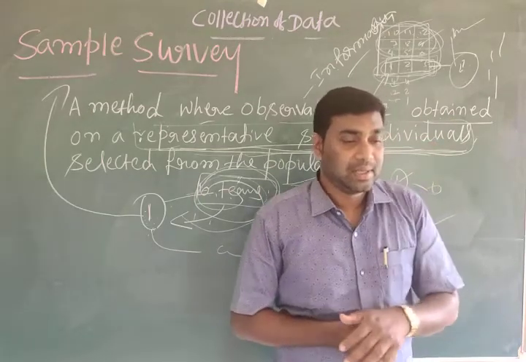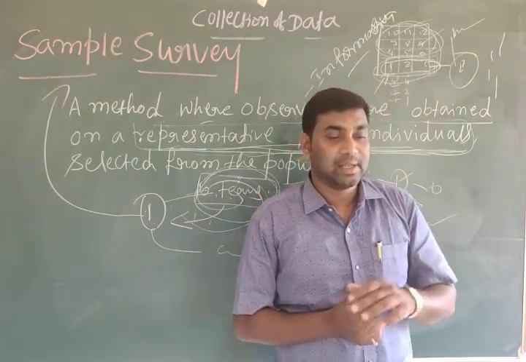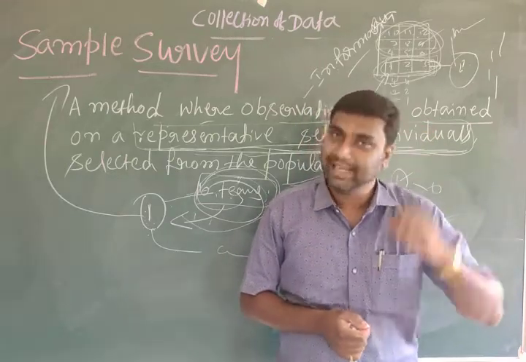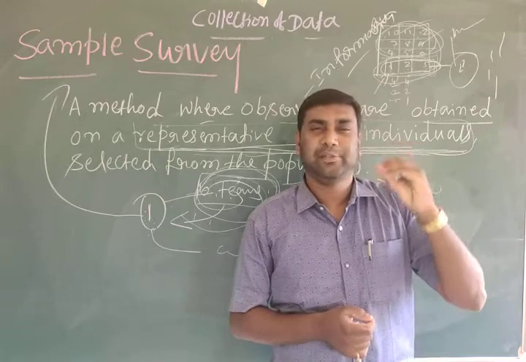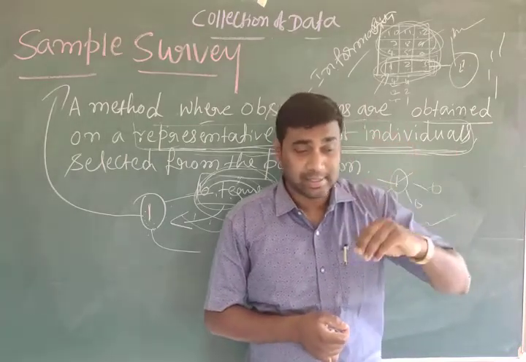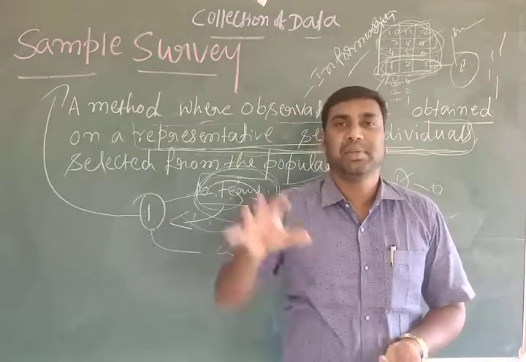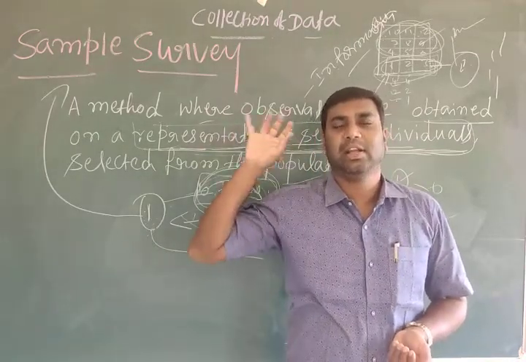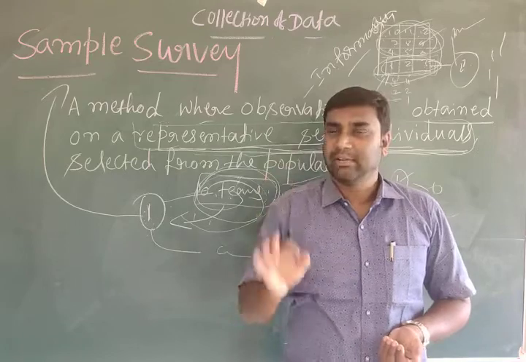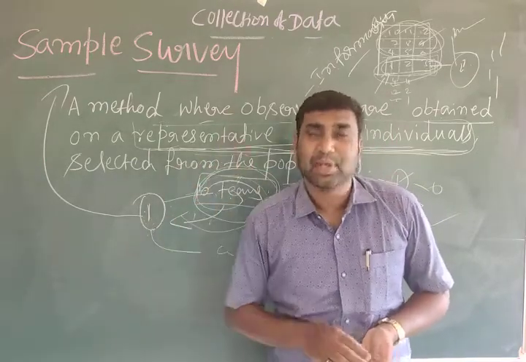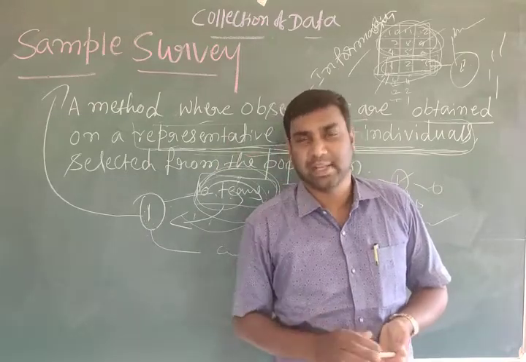Survey is a method, with many different ways, techniques or types of observation. Observation means collection of data or information. Survey means different techniques to collect information.